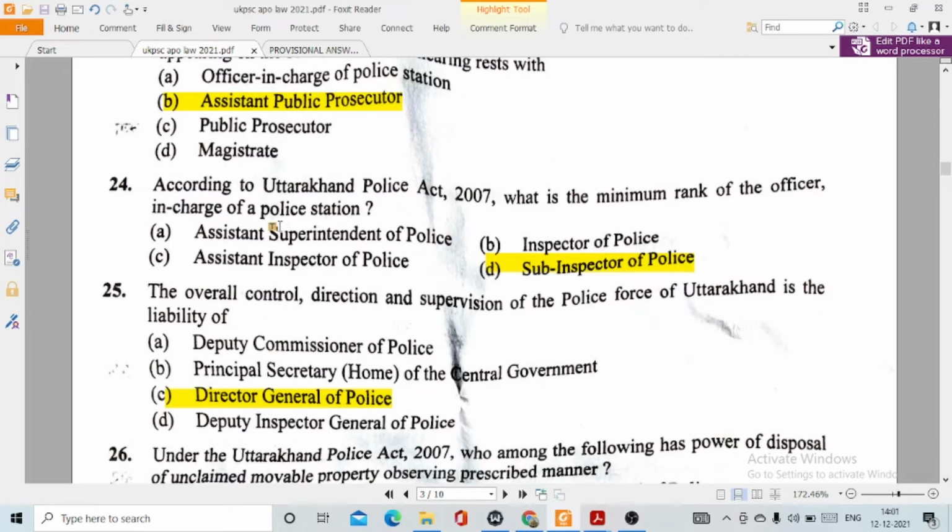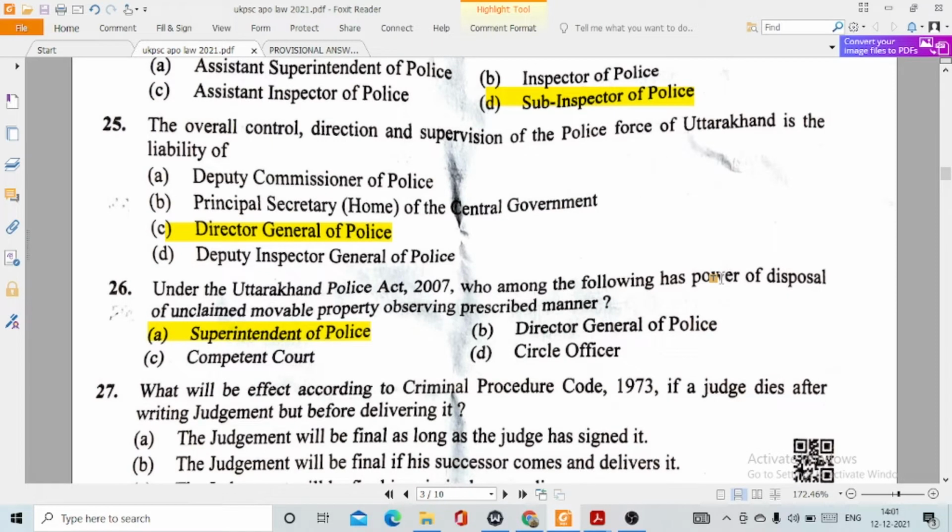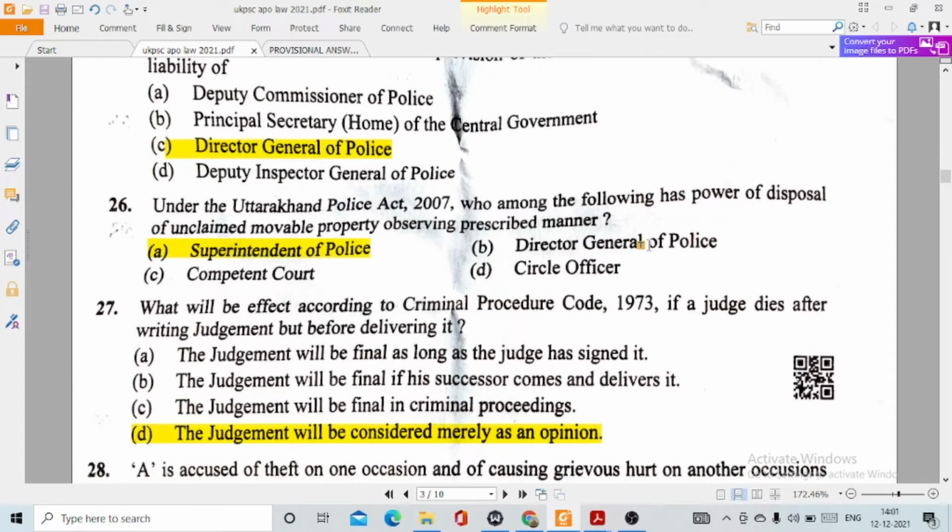Question number 24. According to Uttarakhand Police Act 2007, what is the minimum rank of the officer in charge of a police station? This is option number D, Sub-Inspector of Police. 25. The overall control, direction and supervision of the police force of Uttarakhand is the liability of option number C, Director General of Police. Question number 26. Under the Uttarakhand Police Act 2007, who among the following has power of disposal of unclaimed movable property in the prescribed manner? This option number is Superintendent of Police.